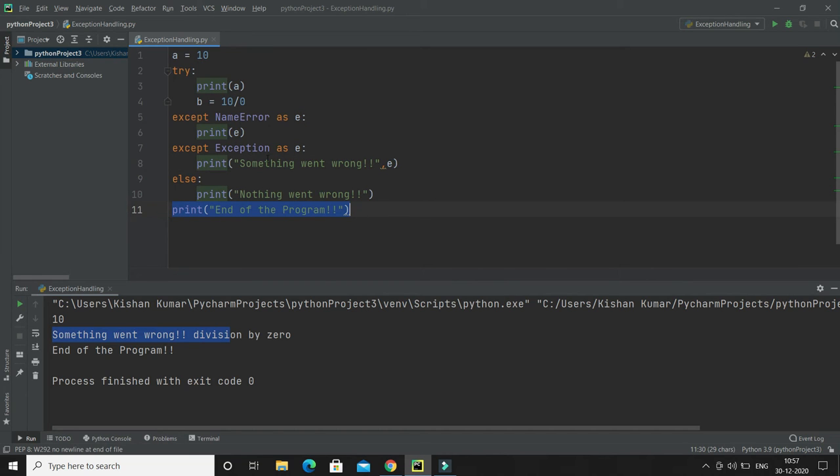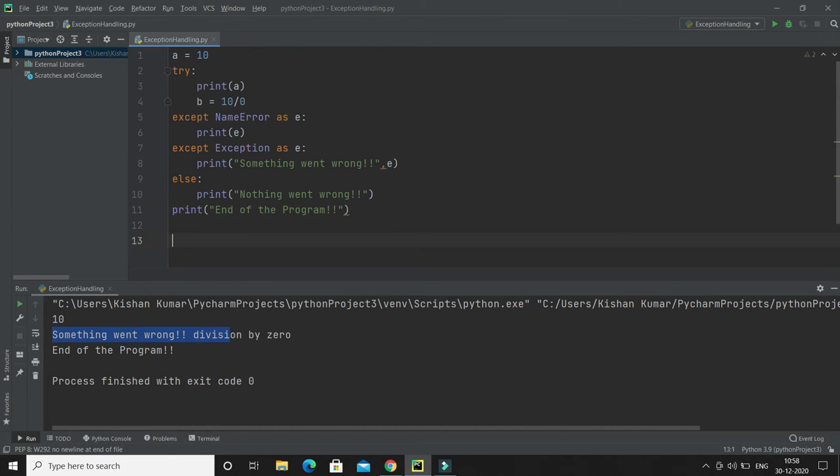Because an exception has arisen, the else block is not executed. I hope you understood. You can have more than one except block for a single try, and the matching exception will be executed. If there is no matching exception, then that falls under the generic exception, which is Exception, and that except block will be executed.